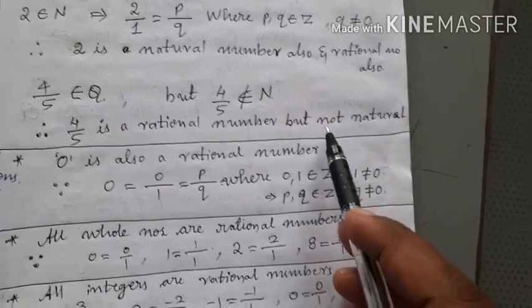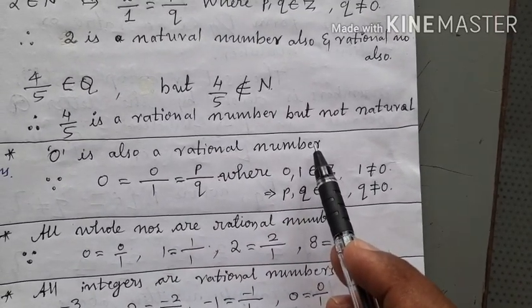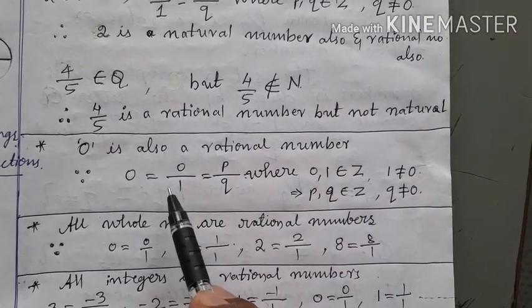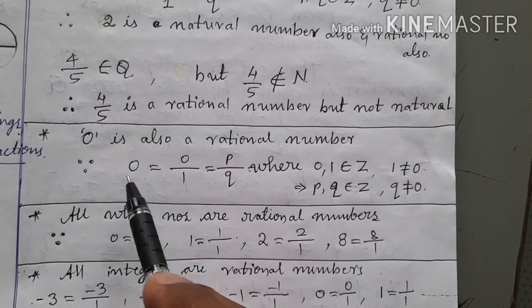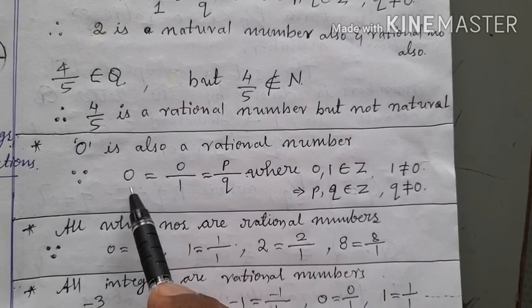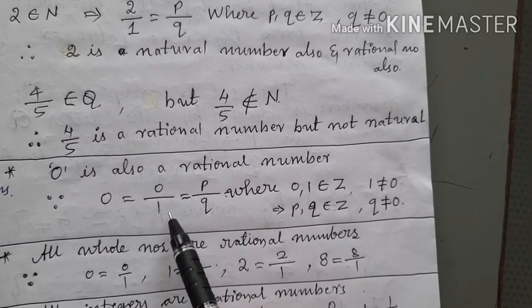Okay? See here children, 0 is also a rational number. Do you know why? Because 0 can be written in the form of 0 by 1. 0 by 1 is again 0. Okay. 0 is a whole number, whereas 0 by 1 is in the form of a rational number.